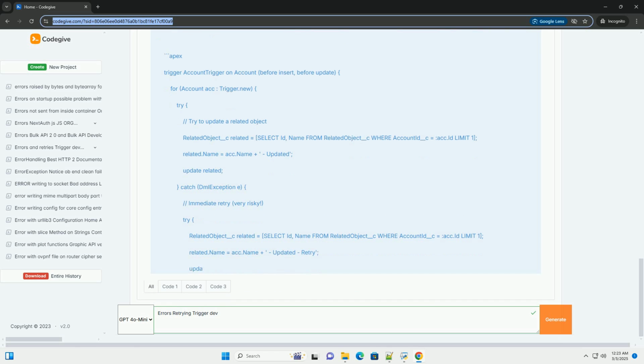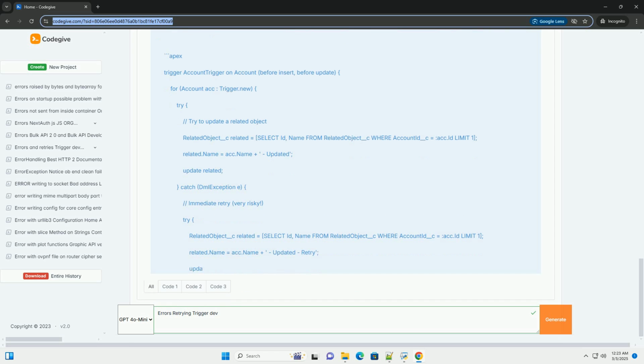Key improvements and explanations. Exponential backoff: the delaySeconds variable calculates an increasing delay based on the retry count. The delay grows exponentially. System.schedule: the System.schedule method is used to schedule the job for execution at a later time. This is the core of the exponential backoff strategy. The cron expression creates a one-time schedule for the time you want to execute the job.